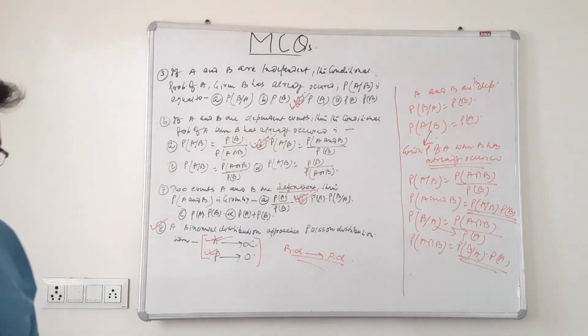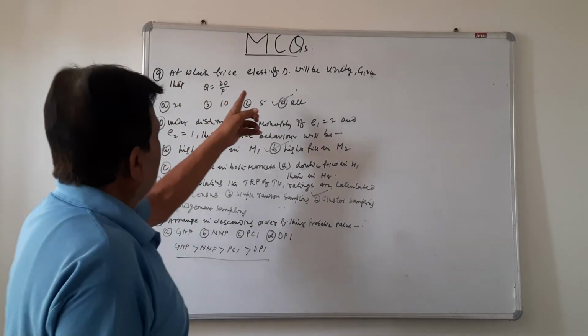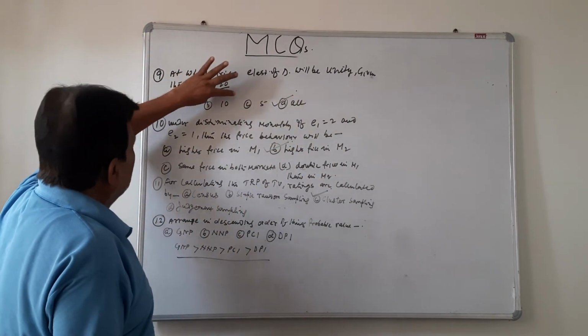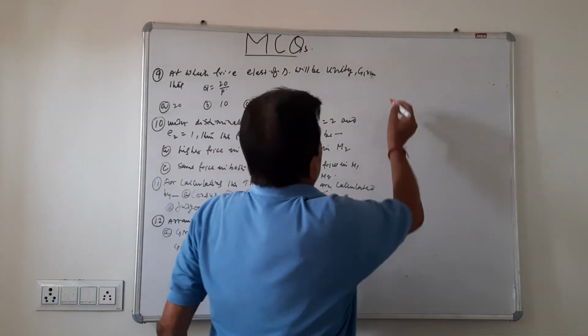Let me explain a few more questions. Number 9: at which price will elasticity of demand be unity, given the demand function? Now this demand function has to be identified in